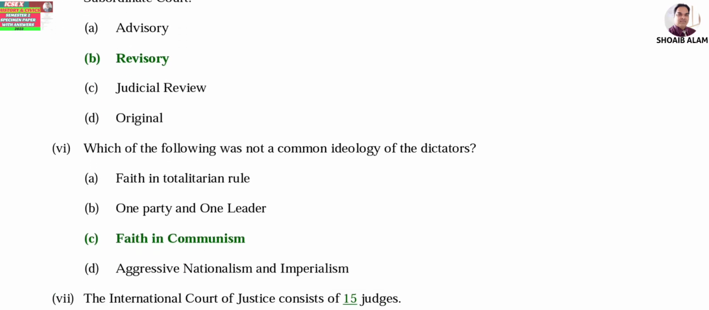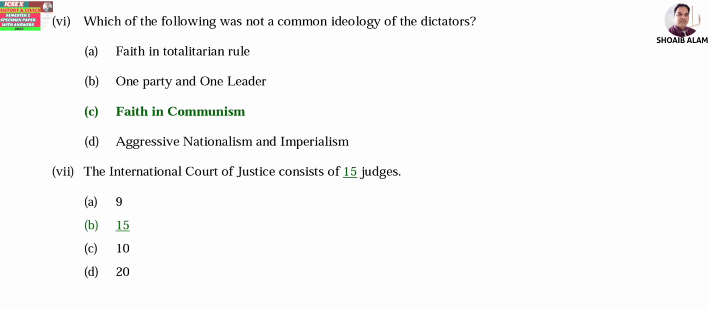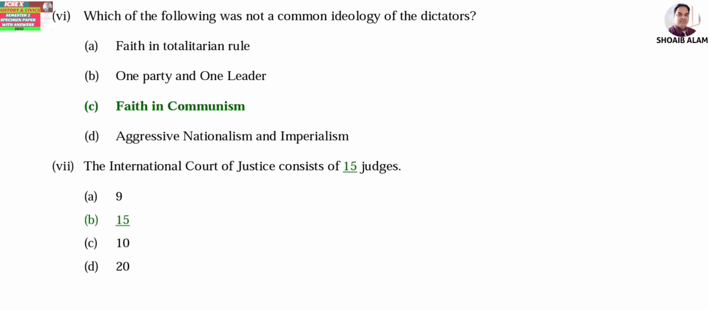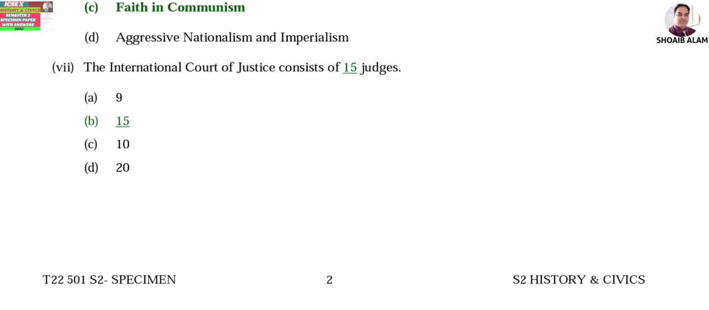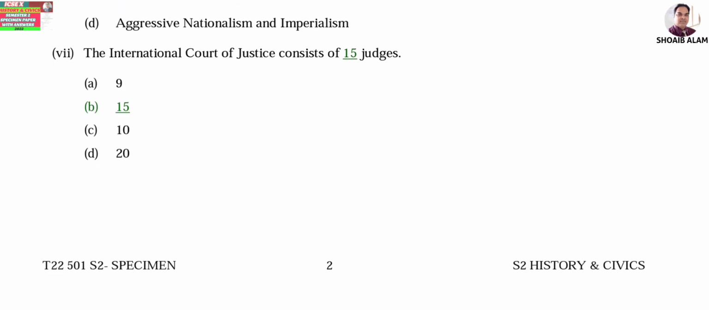Number 6, which of the following was not a common ideology of the dictators? The answer is C, faith in communism. You can see the question once again, which of the following is not a common ideology? The answer is faith in communism. Now number 7, International Court of Justice consists of dash judges, so 15 judges.